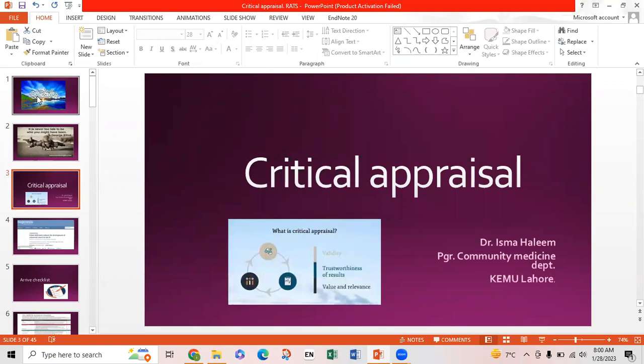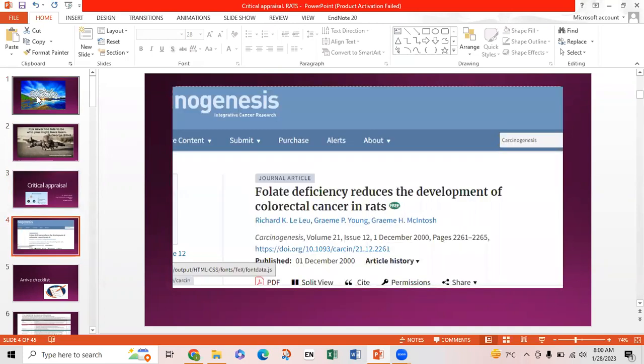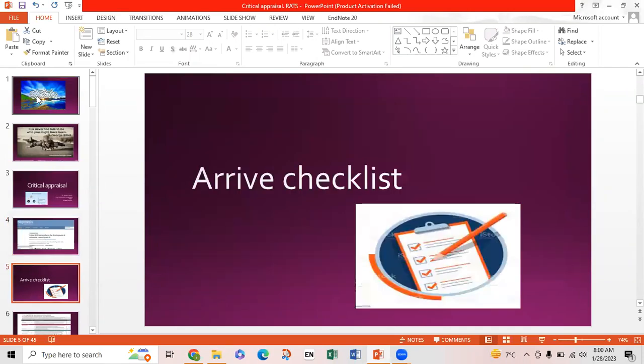Today, I will be doing the critical appraisal of an article that is already published under the supervision of my professor, Dr. Saira Afzal. The article that I am going to critically appraise is "Folate deficiency reduces the development of colorectal cancer in rats." I will be using the ARRIVE checklist for this article because this is an animal study, so this list will be used.